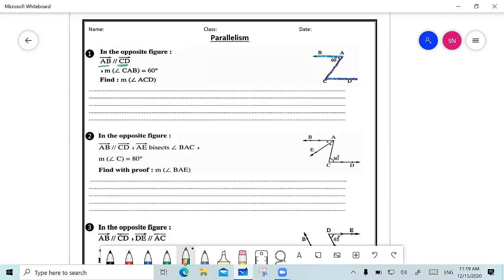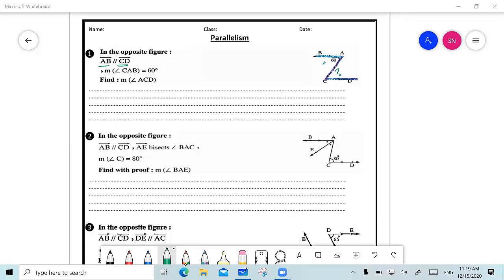And I'm also given that the measure of angle CAB is equal to 60 degrees, and I want to find the measure of angle ACD. Can anyone tell me now what is the measure of angle ACD? Yes, Yanur? It's going to be equal to 60 degrees. Okay, great. Thank you. Why? What is the reason? Because they're alternate. Okay, thank you so much.